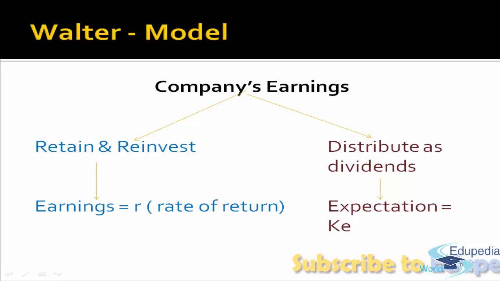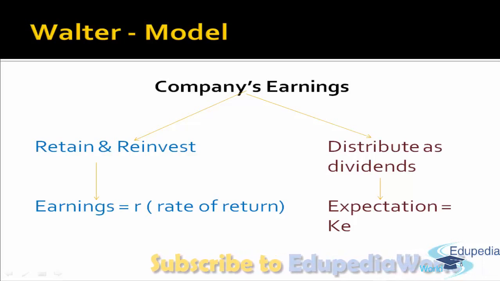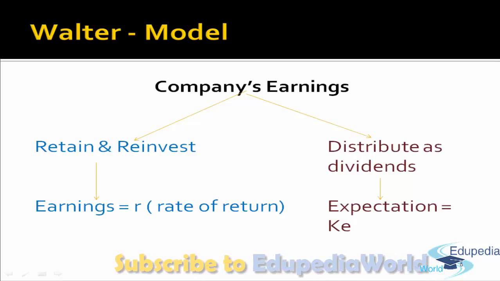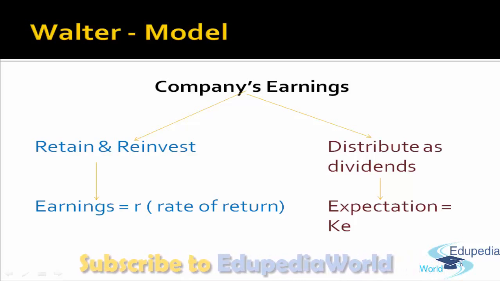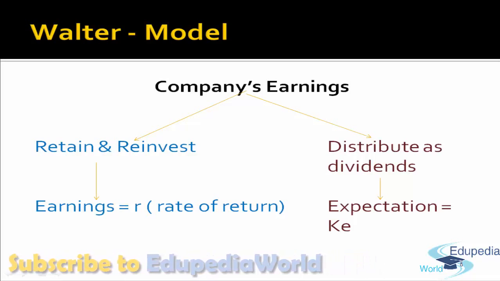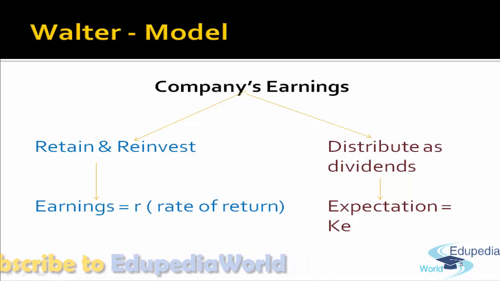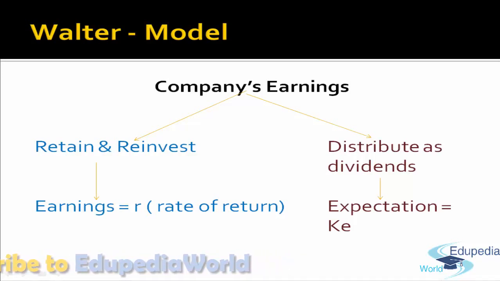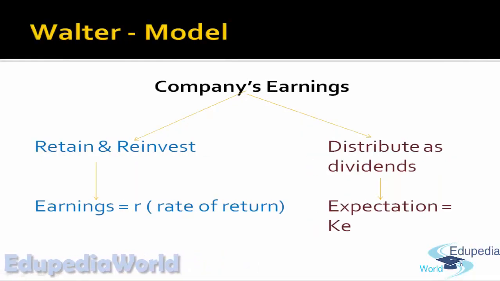The rate of return on these investments of the firm must be at least equal to the cost of capital, that is what the shareholders could have earned if they themselves had invested the amount. At least the company should earn by retaining that amount, right? So if R, that is the rate of return which the company has earned by retaining, is equal to KE, the firm is earning a return just equal to what the shareholders could have earned. However, what would happen if the rate of return is more than KE?